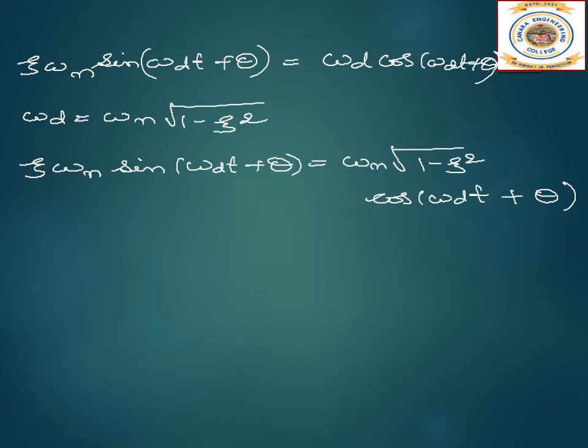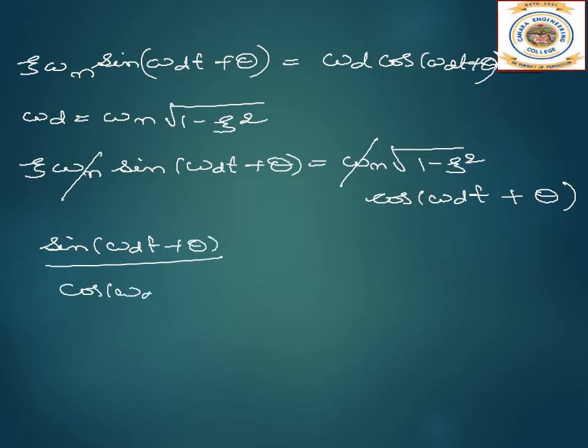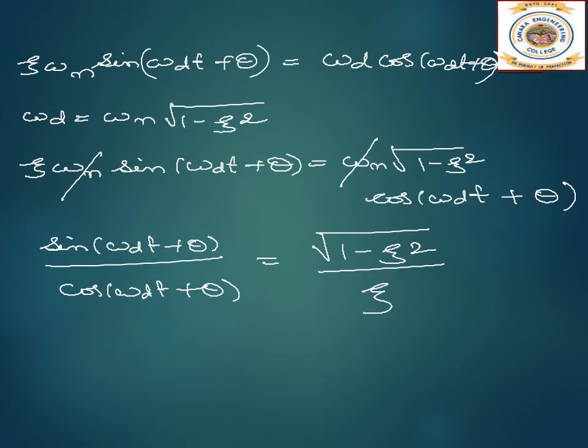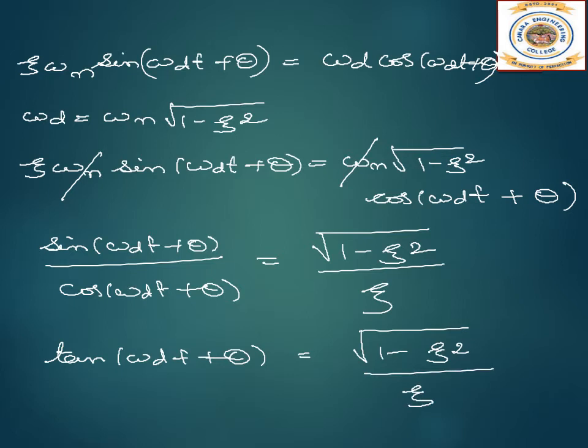Here I can cancel out omega n, and I can write this as sine omega d t plus theta divided by cos omega d t plus theta is equal to root of 1 minus zeta square by zeta. So this sine by cos is tan omega d t plus theta is equal to root of 1 minus zeta square divided by zeta.